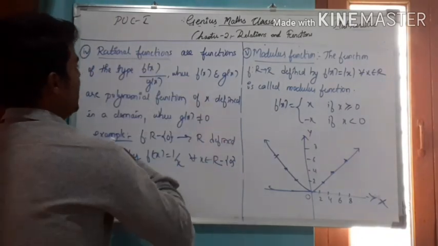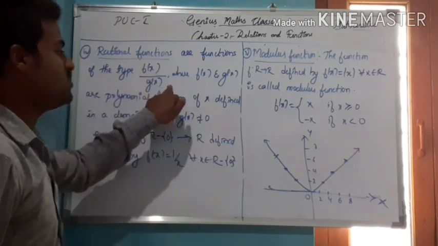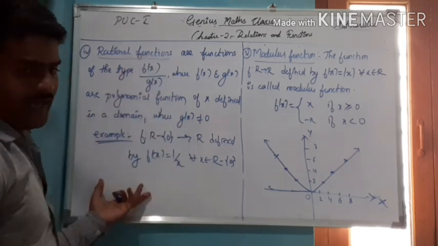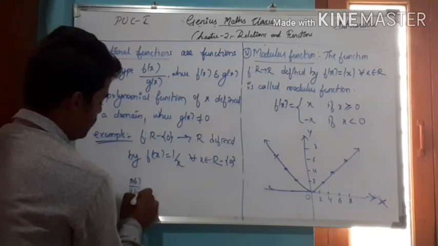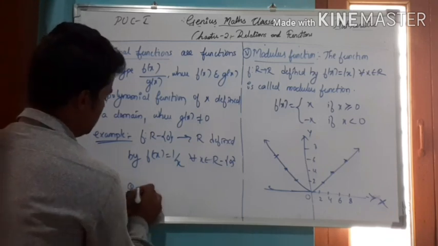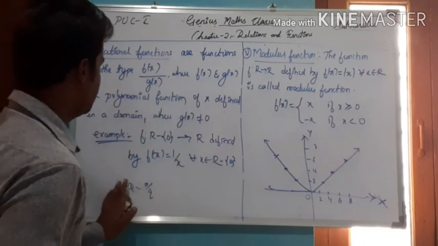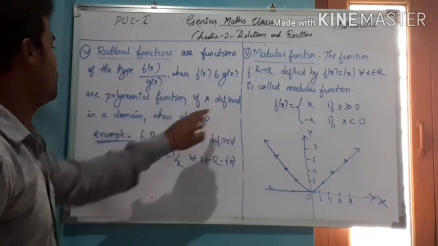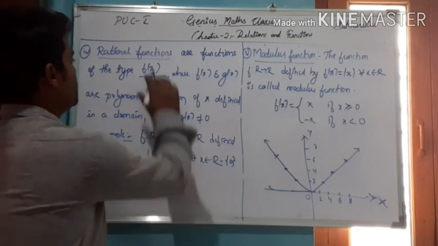The next function is the rational function. These rational functions are of the type f of x by g of x, where f of x and g of x are polynomial functions. Just as we write rational numbers as p by q, similarly we can write a rational function as f of x by g of x, where f of x and g of x are polynomial functions. Here g of x must not be equal to 0. So this is called a rational function.